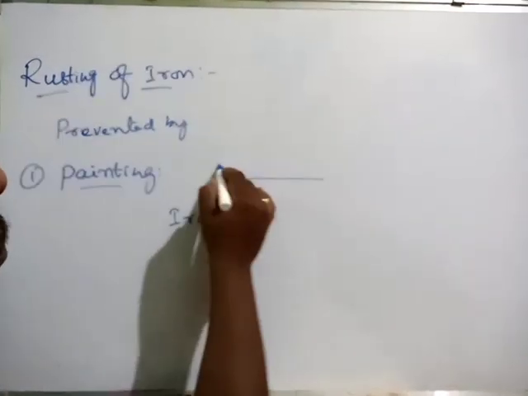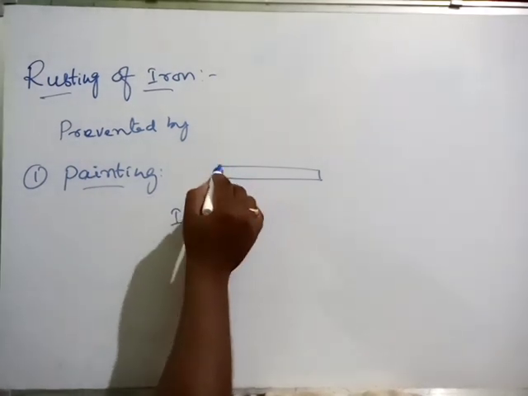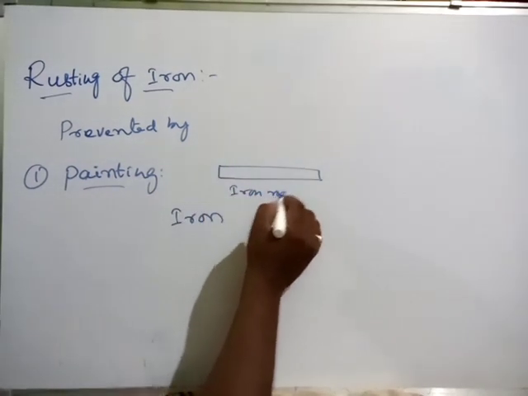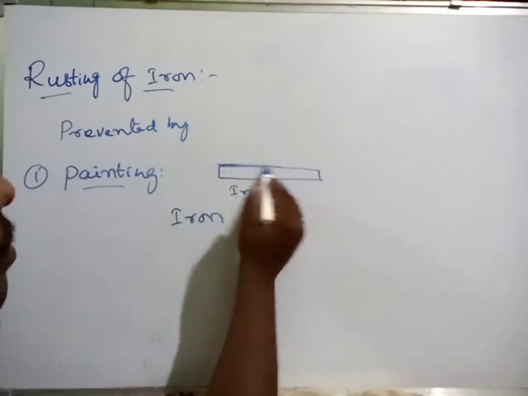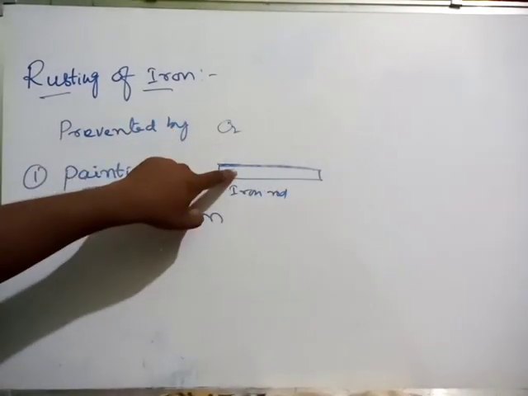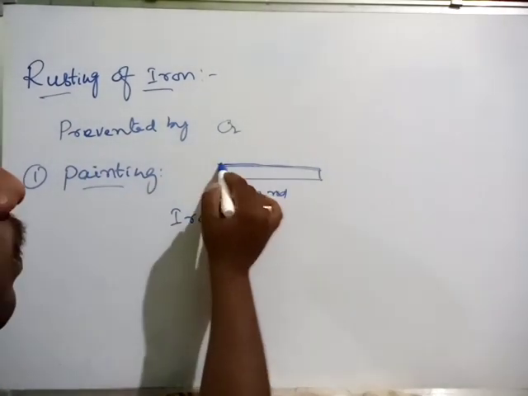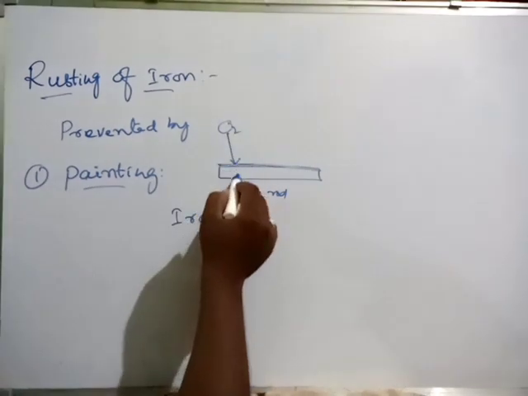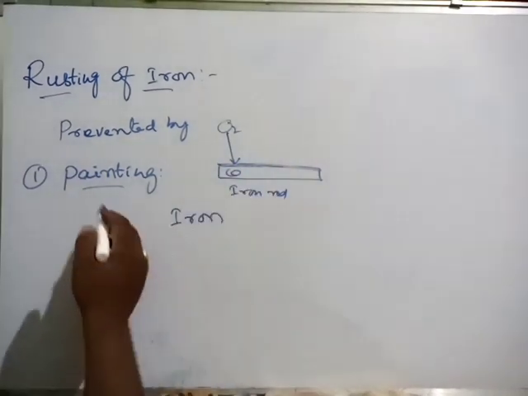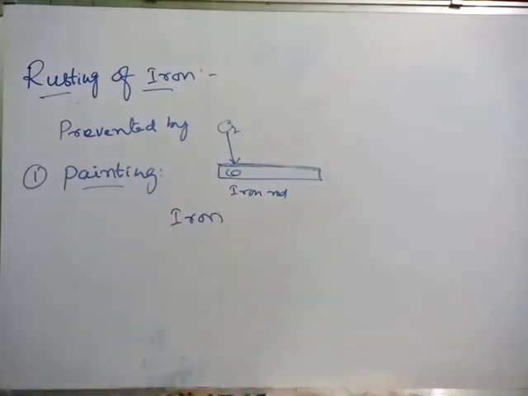for example, this is one iron metal rod. By painting this iron rod onto the surface of the iron material, oxygen in the atmosphere doesn't contact the iron. When you paint the iron body, oxygen cannot touch the iron directly, so we can prevent rusting of iron to some extent. That is one of the ways. That's why doors, some metal objects and furniture also we generally paint.